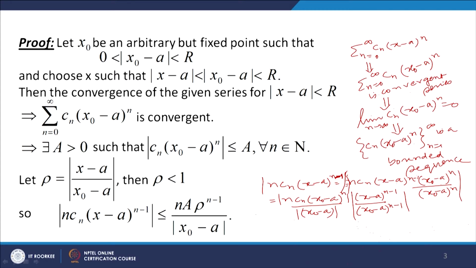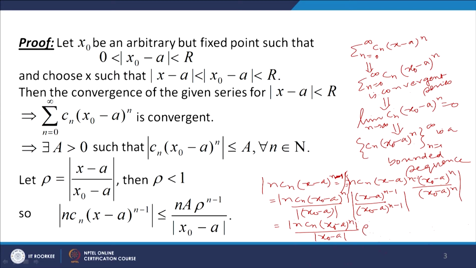Okay. Now, this is equal to mod of n c n (x naught minus a) raised to the power n over mod of (x naught minus a), and this is equal to rho, this is rho.